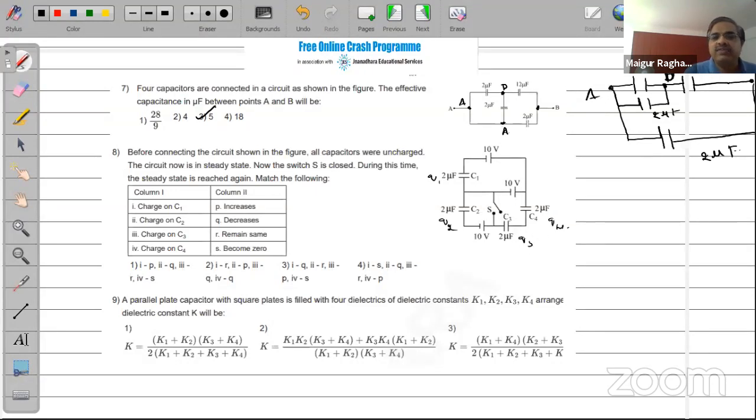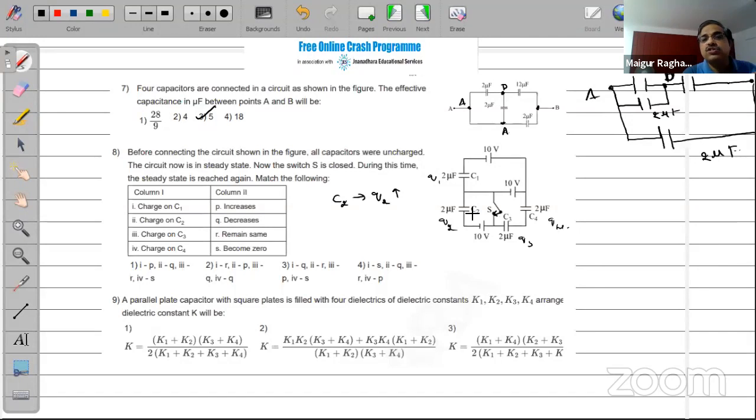The moment you switch on this one, then what happens? For the 2 microfarad capacitor, the potential basically should be equal to 10 volts. Earlier, it was not 10 volts because you had minus 10 here, minus 10. So on C2, I should have the charge increasing. For C2, I'm sure, the charge Q2 should increase because before it was minus 10 and by minus 10, so it was 0. So there was no voltage.